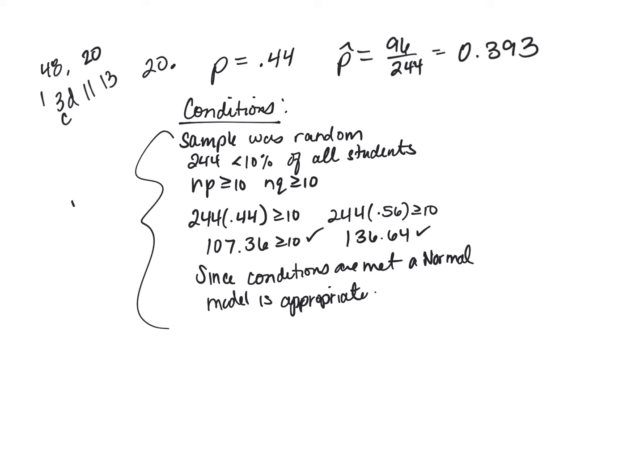This will be worth 4 points on each problem on the quiz. That's a total of 8 out of 20 points that are just conditions. So that means if you don't check any conditions, you can't get above a 60% tomorrow on the quiz. Two questions, one proportion, one mean. Well, yeah, it's the first quiz, so.